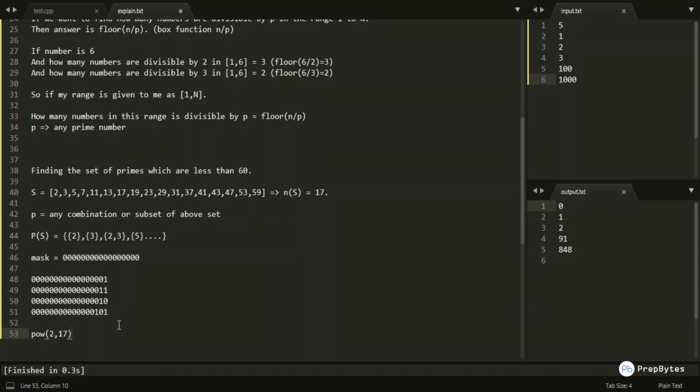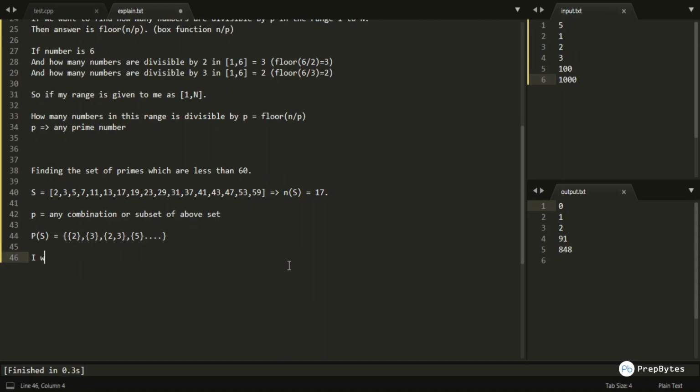Now we will have to apply one more rule of permutation and combination over here. So let us say n is 1 to 6; here, for this particular scenario, n is equal to 6. So I will have to search how many primes. What is my answer? Our task is to find how many numbers in this particular range 1 to 6 are divisible by any primes less than 60, right?